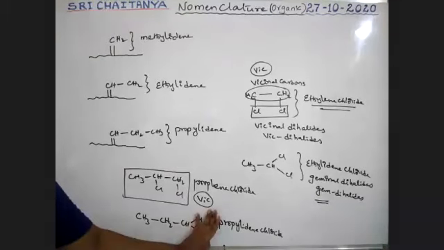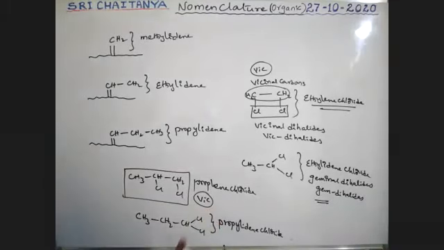If these two chlorines are not there, that is nothing but a double bond, propylidene. But these two positions are satisfied with two chlorines. That's why it is propylidene chloride. Like this, these are the names.